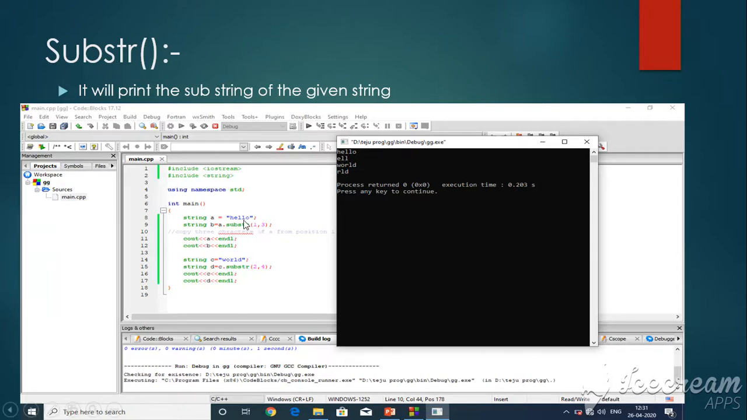For example, in hello, H is at position 0, E at 1, L at 2, L at 3, and O at 4. It will print from position 1 till 3, so it prints E, L, L. Next, another example: string C is equal to world, and it also takes two arguments. It prints till position 4 from starting position 2, so it prints R, L, D. This is the substring function.